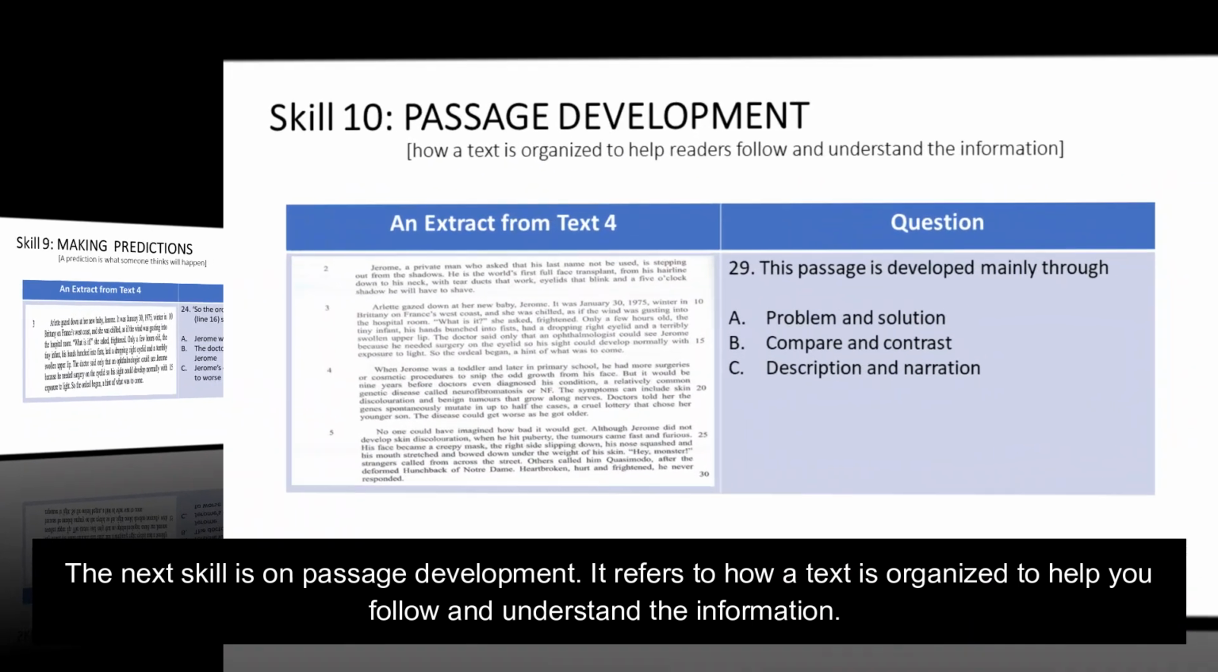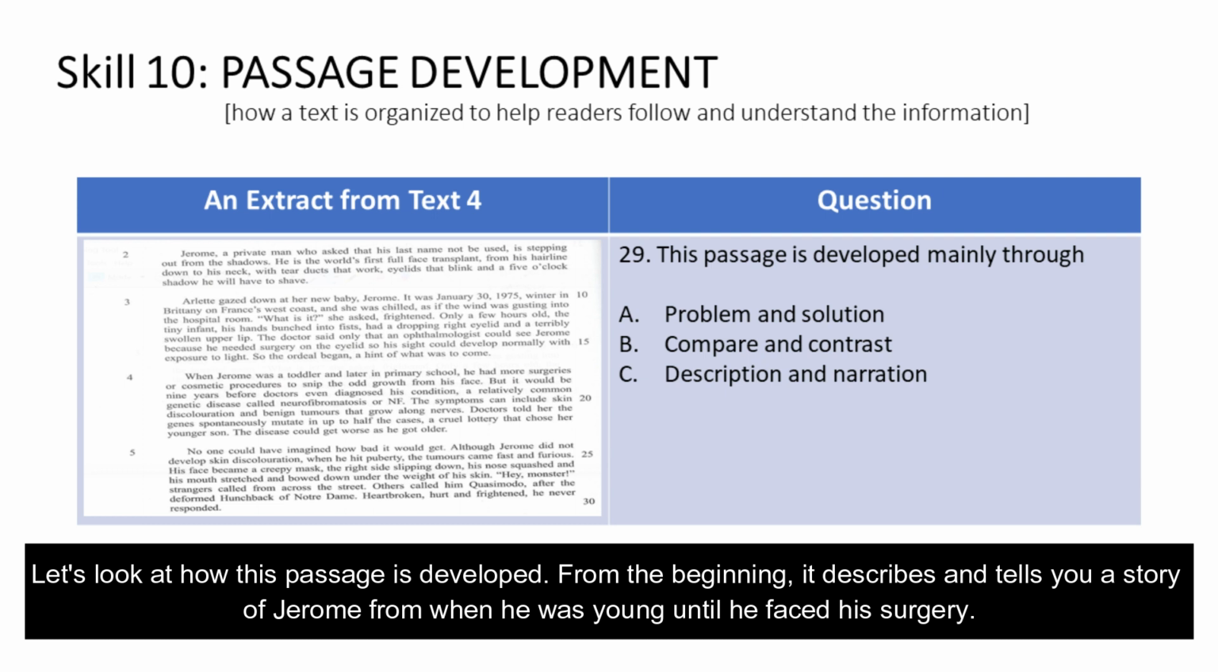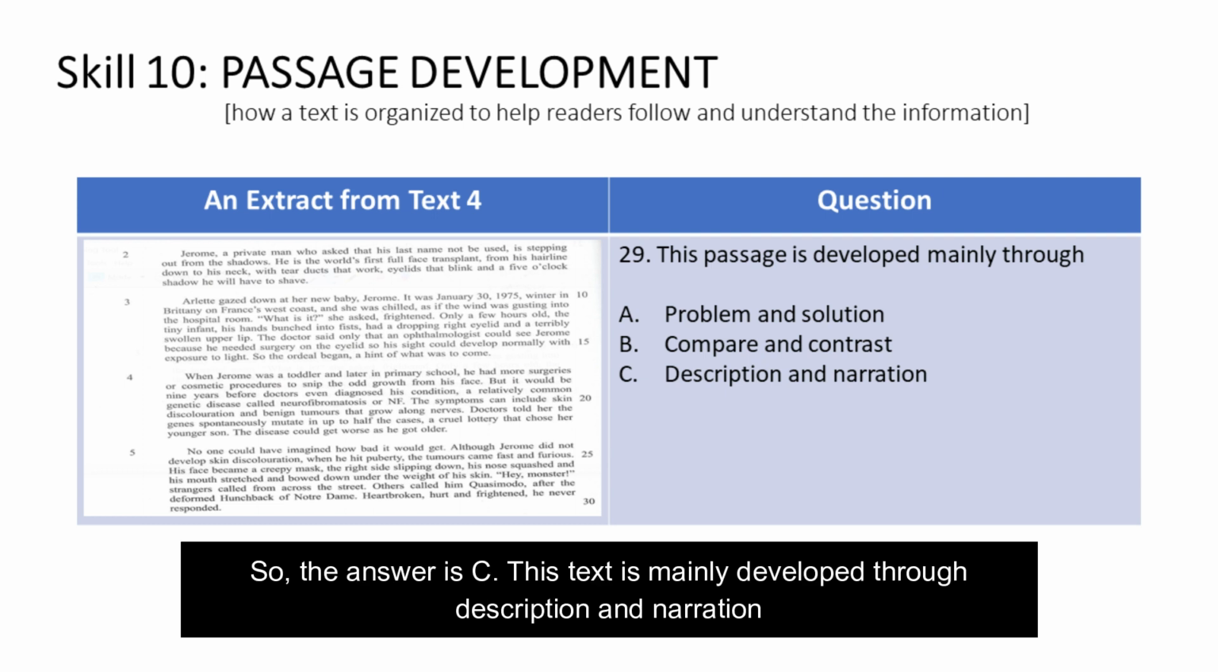The next skill is on passage development. It refers to how a text is organized to help you follow and understand the information. Let's look at how this passage is developed. From the beginning, it describes and tells you a story of Jerome from when he was young until he faced his surgery. So, the answer is C. This text is mainly developed through description and narration.